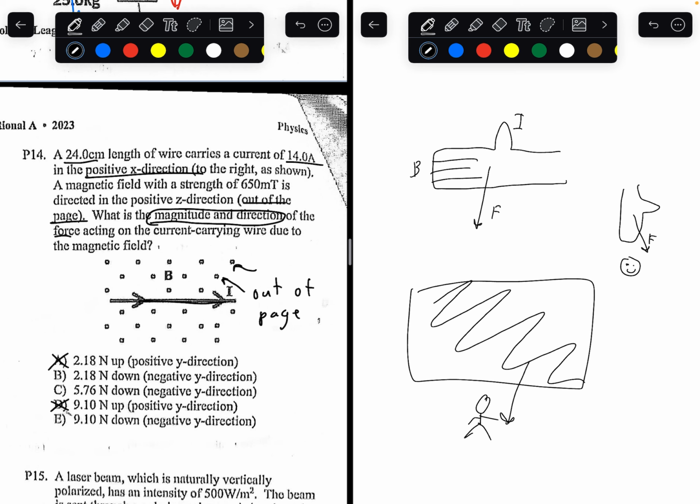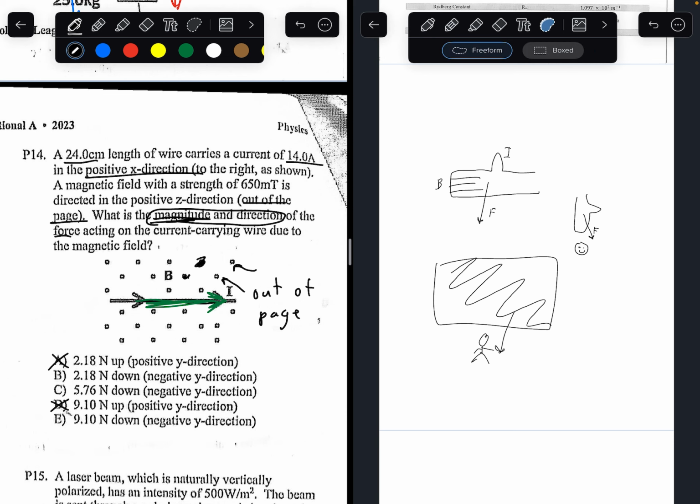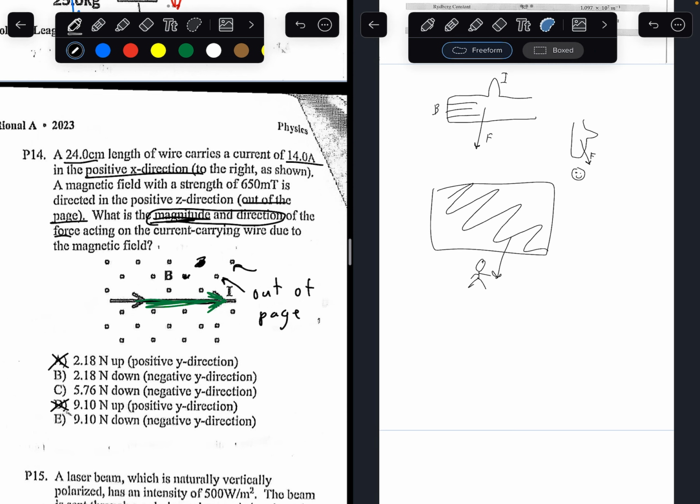So again, I'll draw in a green arrow. That's where the thumb should be pointing, to the right. And these dots mean out of page. That means your four fingers are pointing away from the page, so towards you. And that means your palm's going to be facing downwards. Now that we know the direction of the force, we want to find the magnitude. The magnitude can be found using this formula.